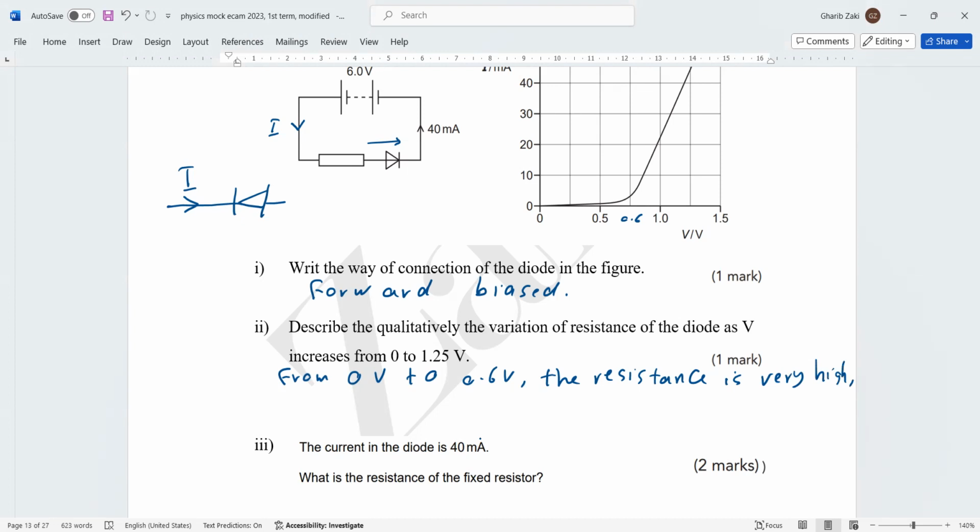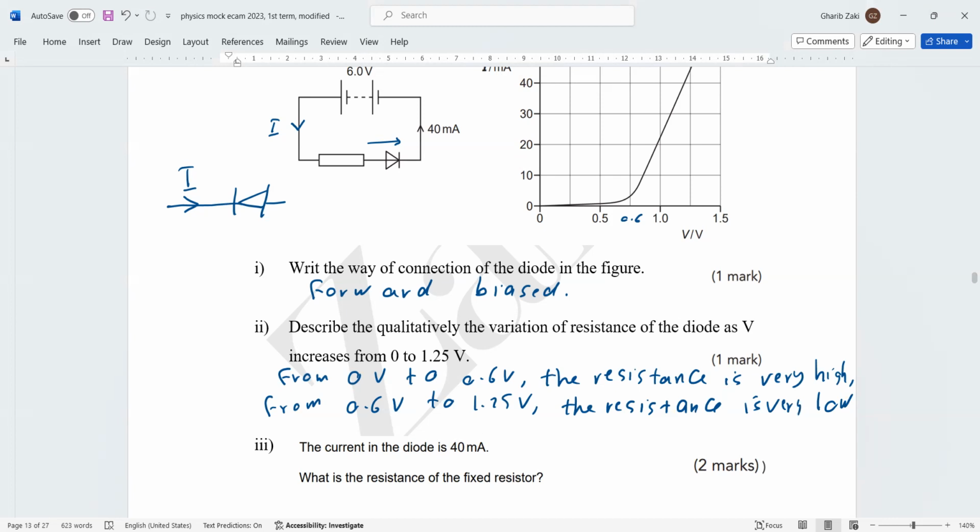And from 0.6 volt to 1.25 volt, the resistance is very low. Okay, the resistance is very low.